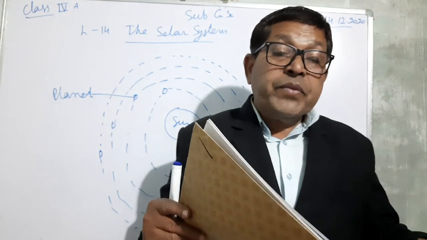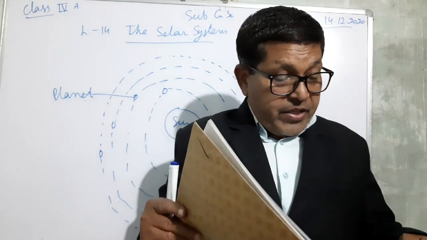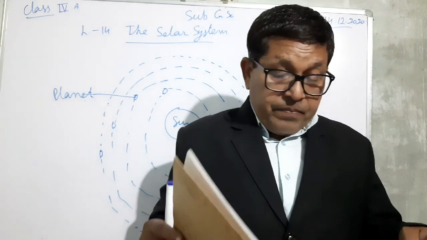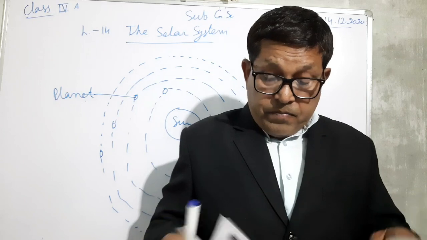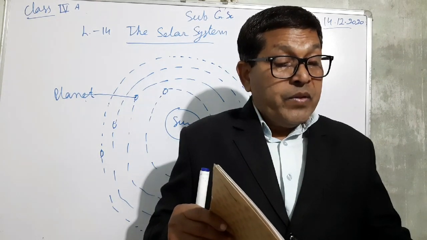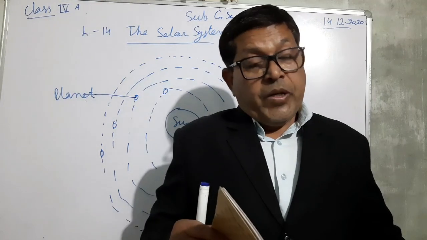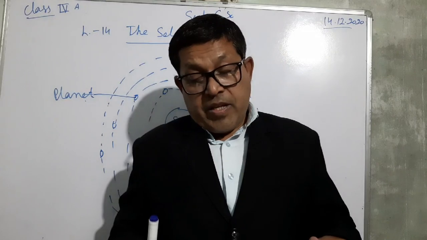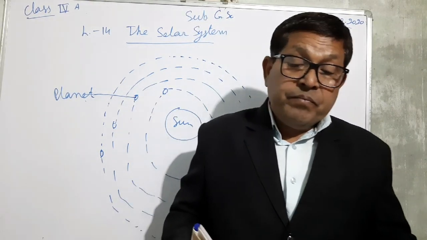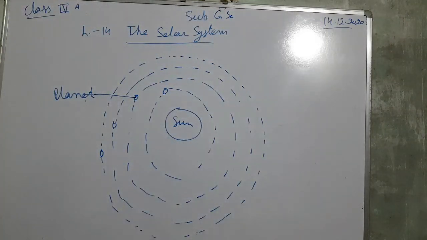So Mercury is the closest planet to the sun, and Neptune is the farthest planet from the sun. So we have to study in detail one by one. First, about the Mercury.